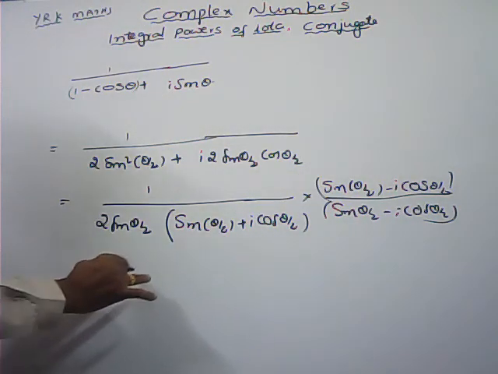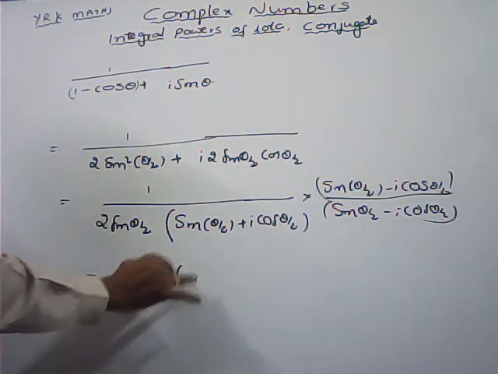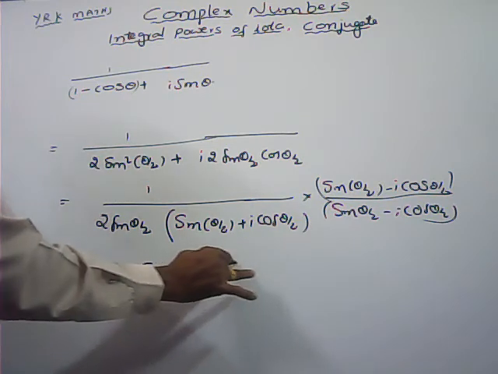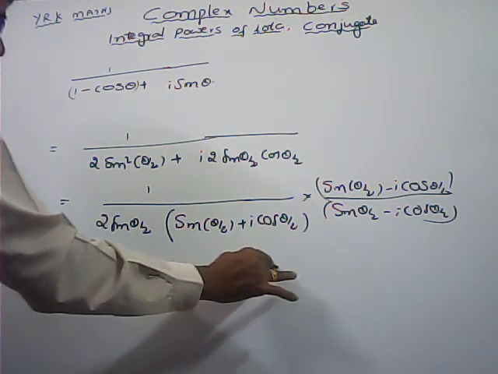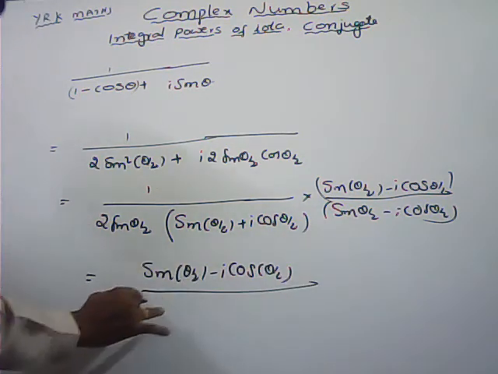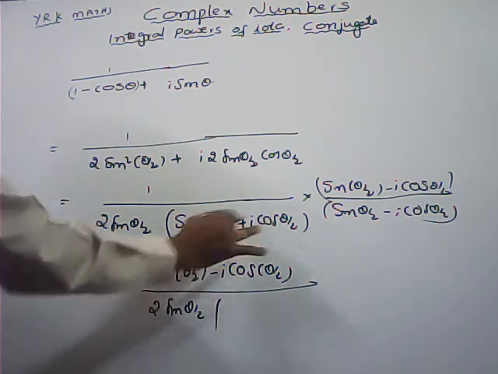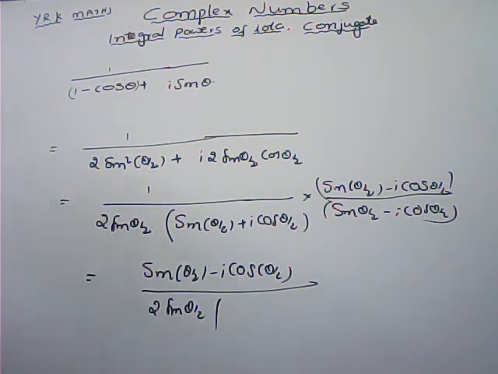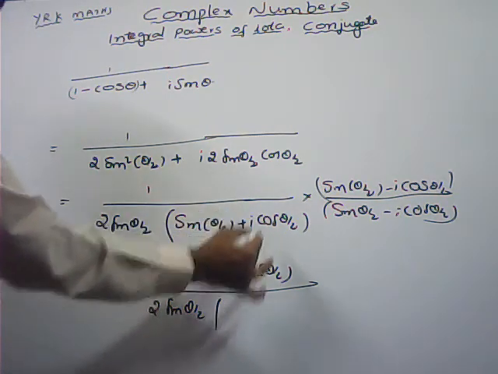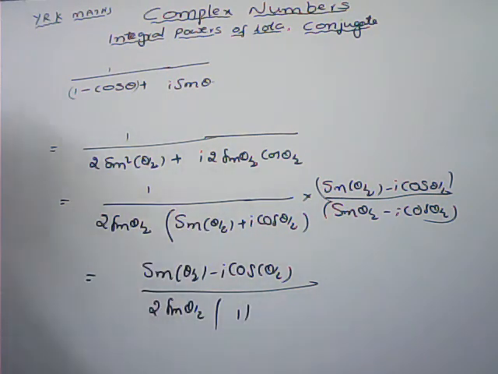That is equal to sin of theta by 2 minus i cos of theta by 2, whole by 2 sin theta by 2. Here (a + ib)(a minus ib), as I told you at the start, is a square plus b square, so we can write sin square theta by 2 plus cos square theta by 2. That is the identity, simply we can put 1.